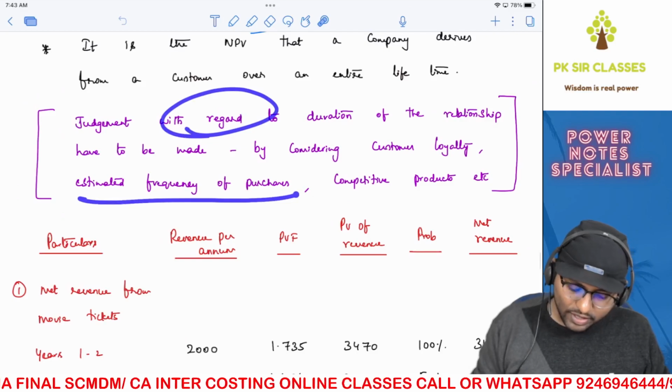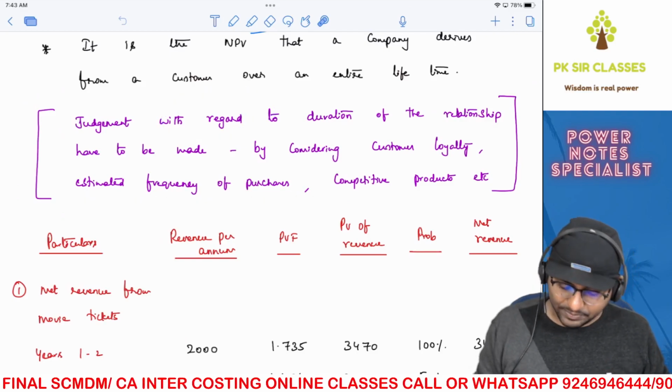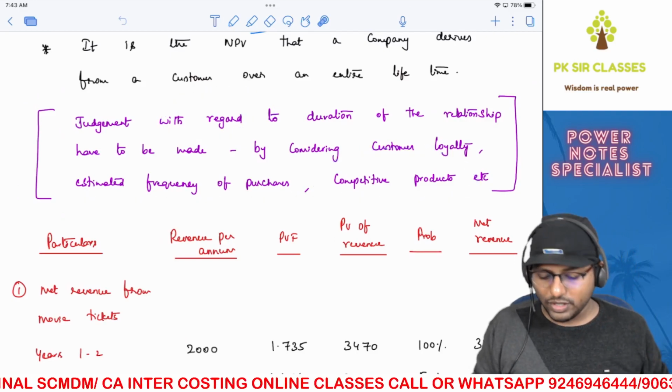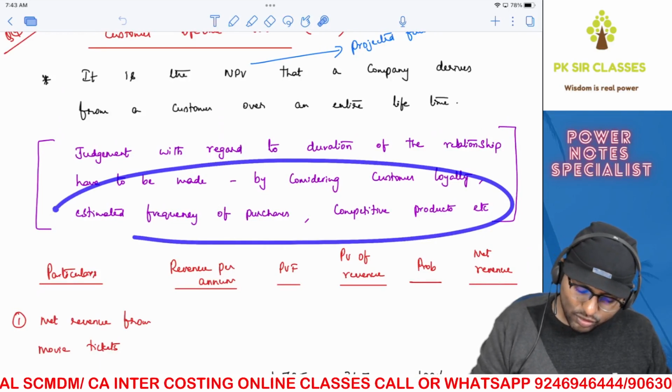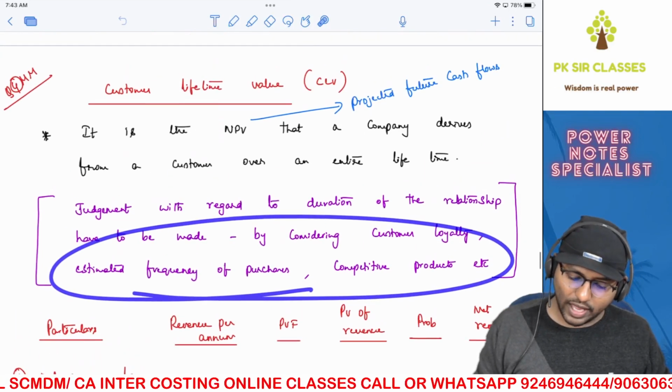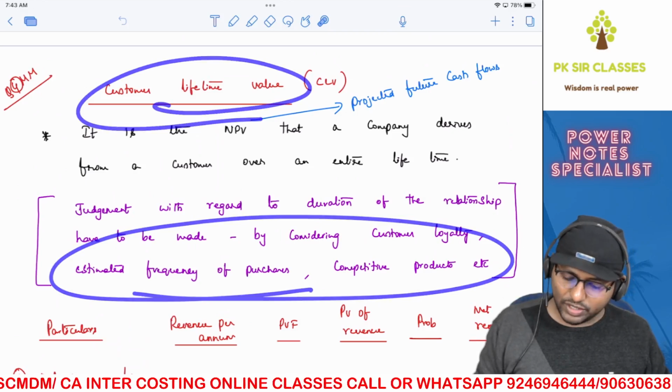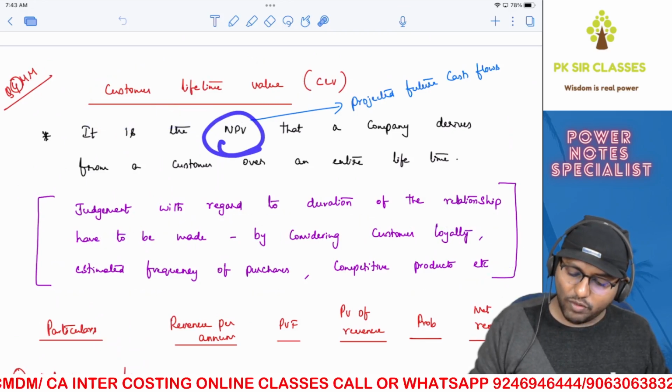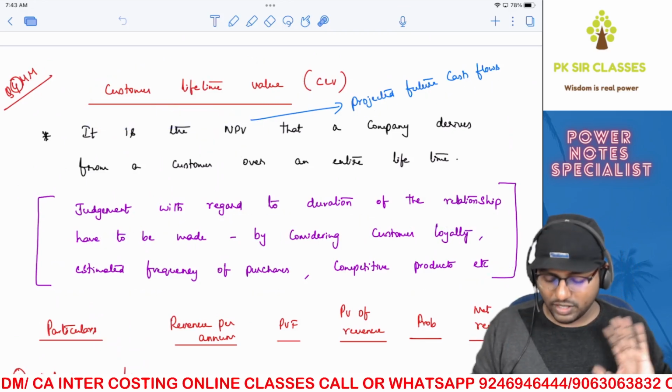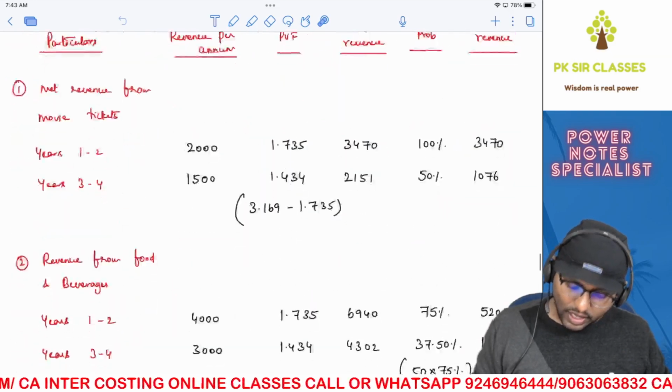Estimated frequency of purchase, how many times he's going to buy, and what are all the competitive products that you have got. All these things have to be taken into consideration before you calculate the customer lifetime value, which is nothing but the net present value of the projected future cash flows from the customer, right? Anyway, now look at this particular question.